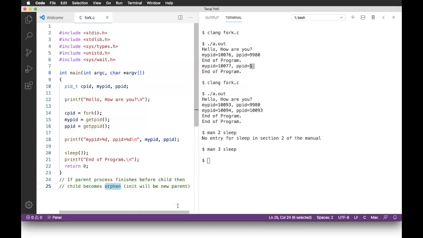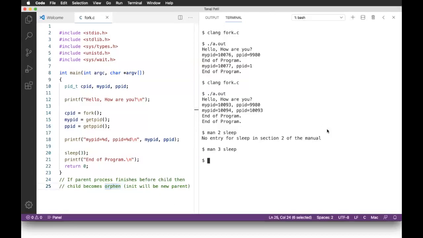Any doubt in this? Yes, if you have any doubt, please put the question on chat. Rajvardhan, is it okay? The effect of adding sleep 3.